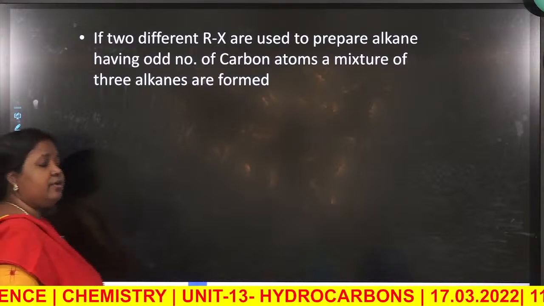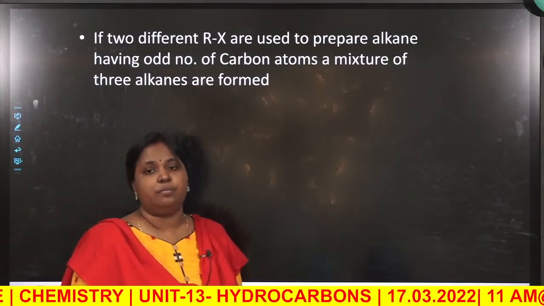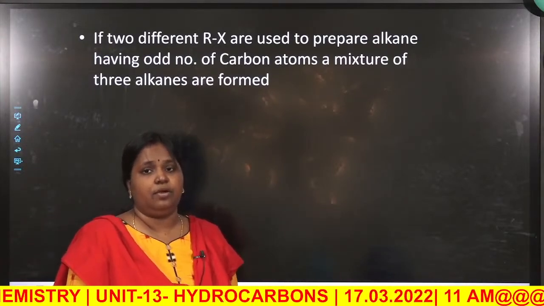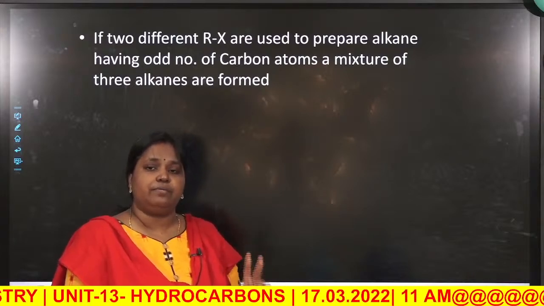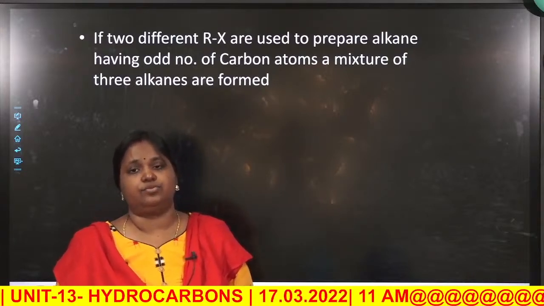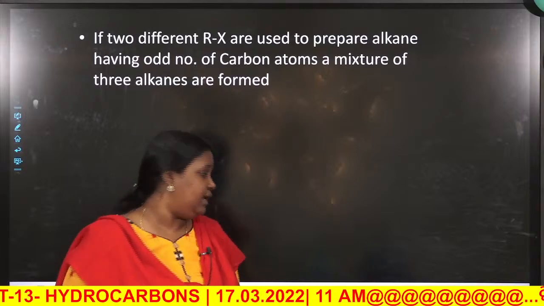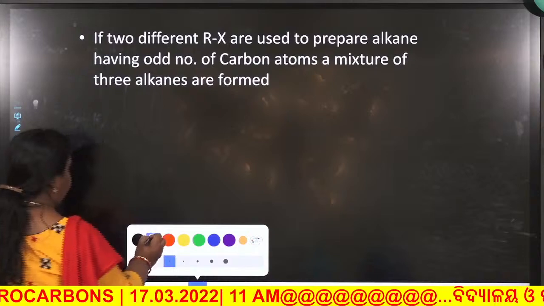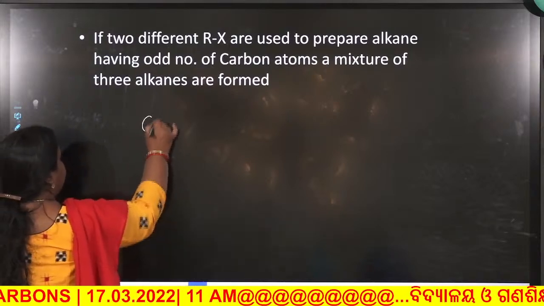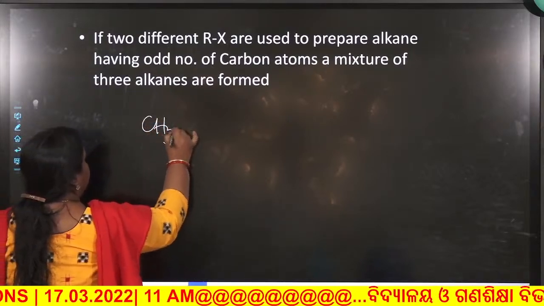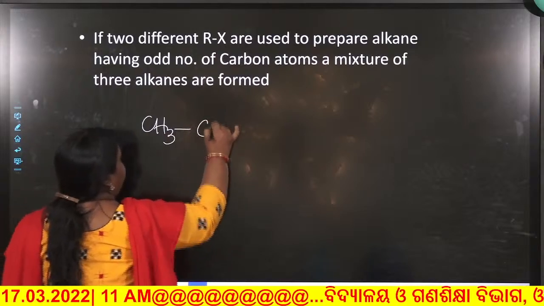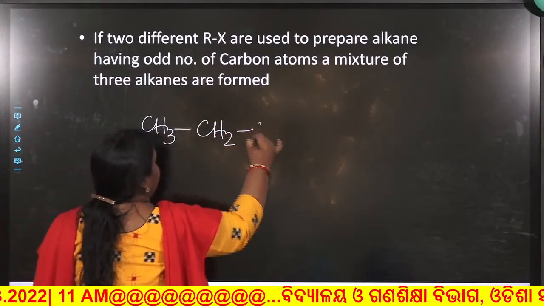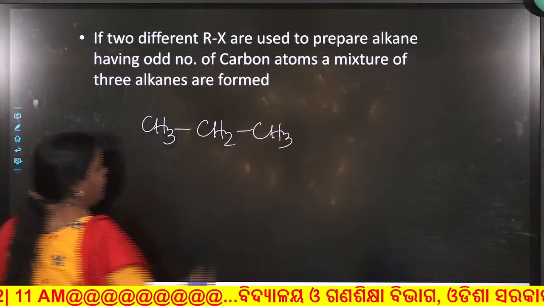Now if I want to prepare an alkane having odd number of carbon atoms, what will happen? Or if I take two different kinds of alkyl halides with sodium metal, what will happen? Let us see the example. Suppose I want to prepare propane.